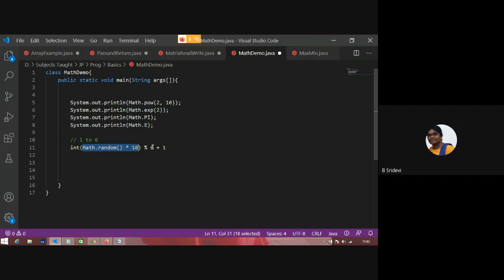Scale it to 10, they'll find a number, 6 numbers from those 10, and they'll add 1 to get 1. Okay, you can try your hands with this.